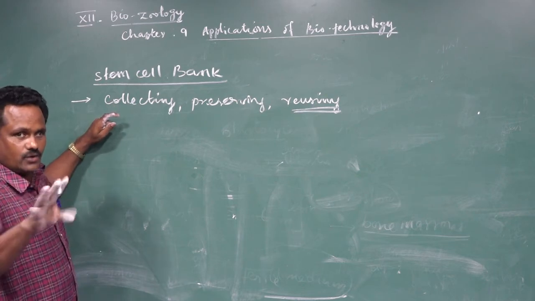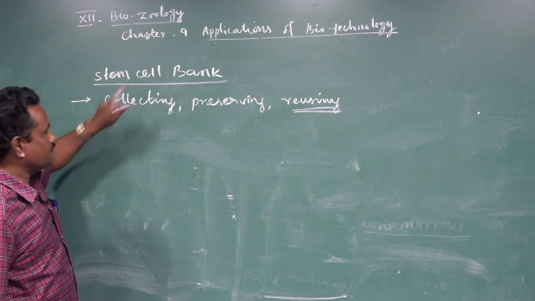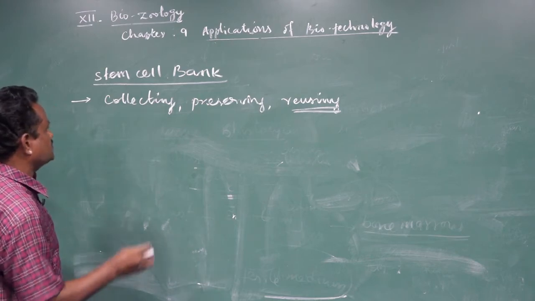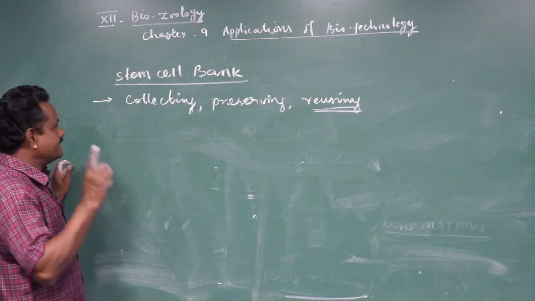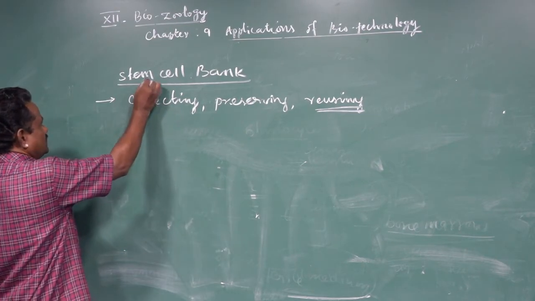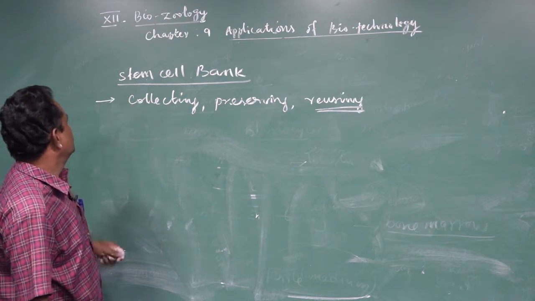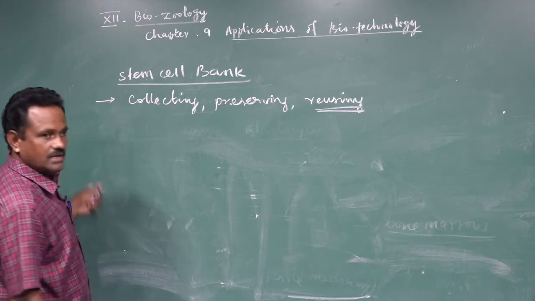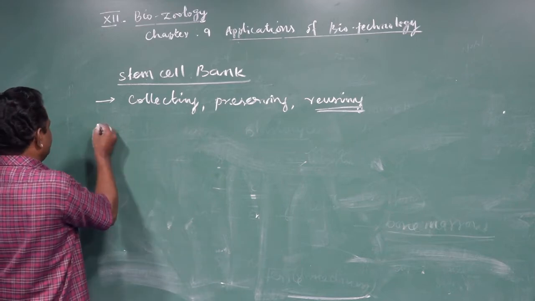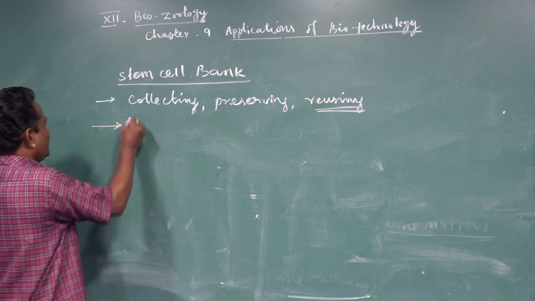That is not allowed, to produce a cloned organism. But the stem cells can be used to produce specific organs or tissue to repair the diseased tissue or organ. So that is the important point in this new field called stem cell banking. As I said earlier, the stem cells are collected from the amniotic fluid.